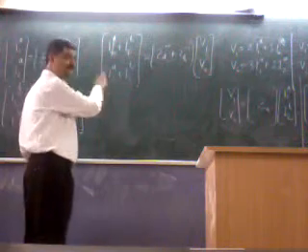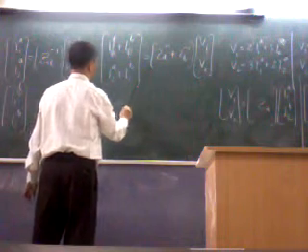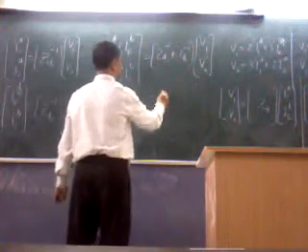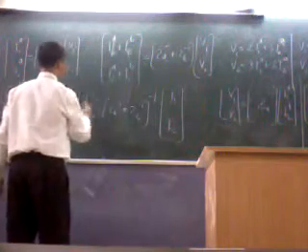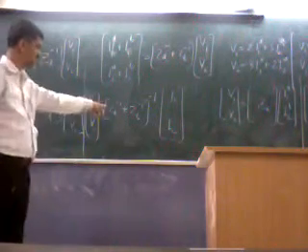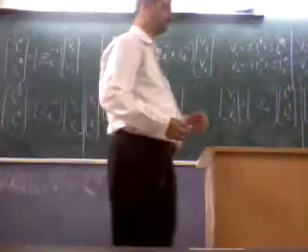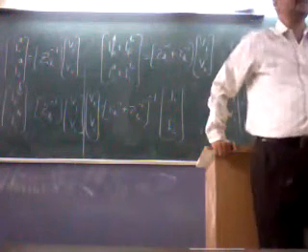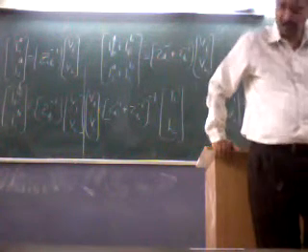Then again pre-multiplying by ZA inverse plus ZB inverse and its inverse, into this is I1, this is I2, and that would be V1. So it is ZA inverse plus ZB inverse, whole inverse. What is ZA inverse? Is it the Y parameter? Right? So find out Y parameters.